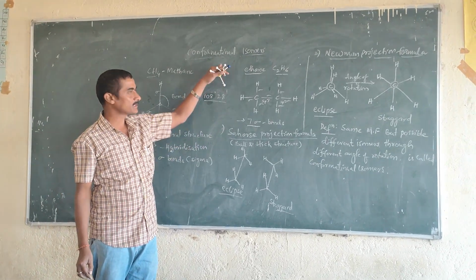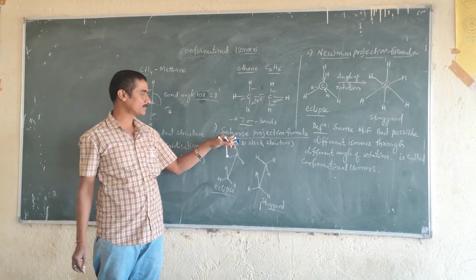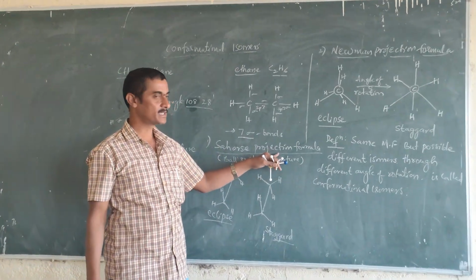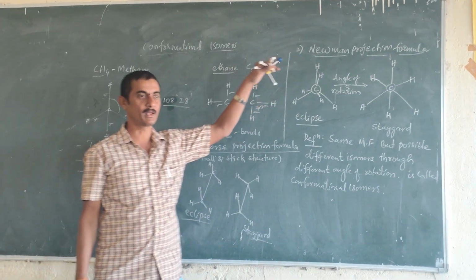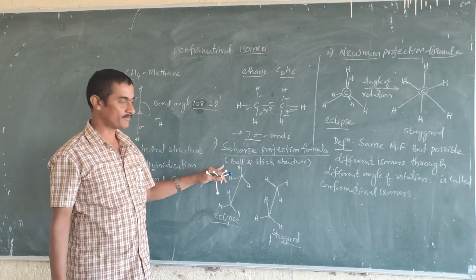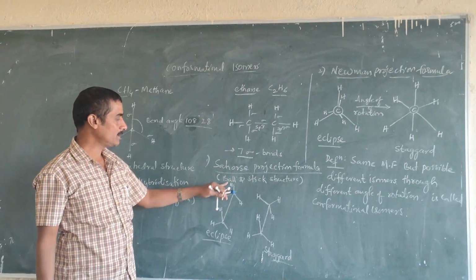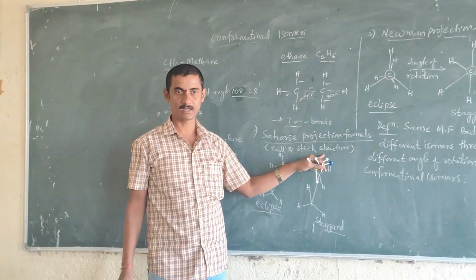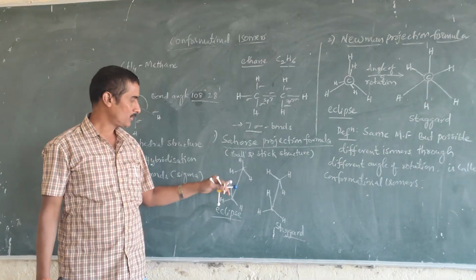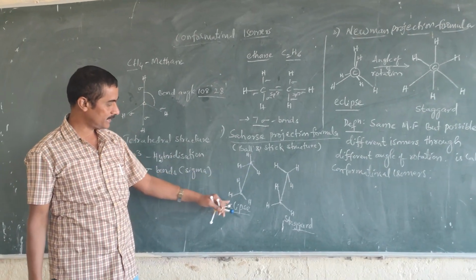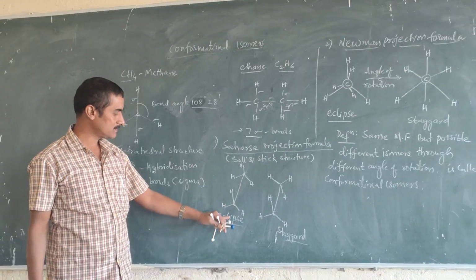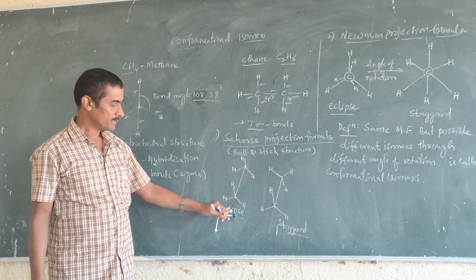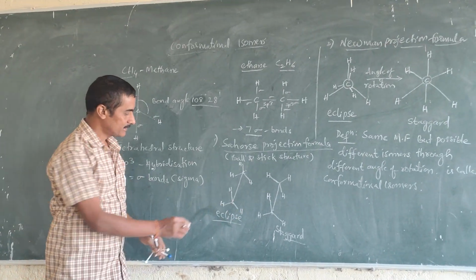We can write these conformational isomers in two types: one is the Sawhorse projection formula, the second one is the Newman projection formula. The Sawhorse projection formula is also known as the ball and stick structure. You observe here this ethane molecule, and the structure is known as eclipsed.